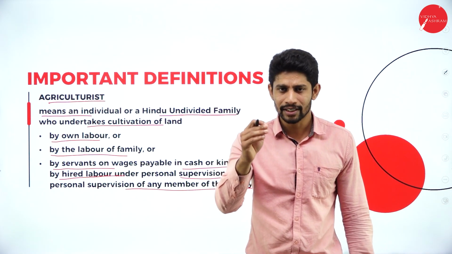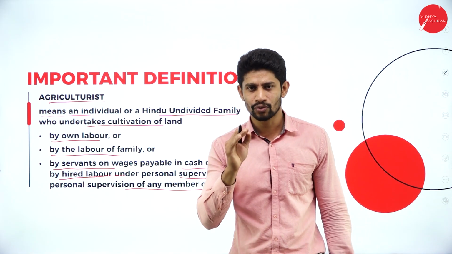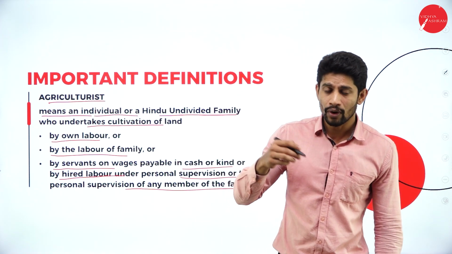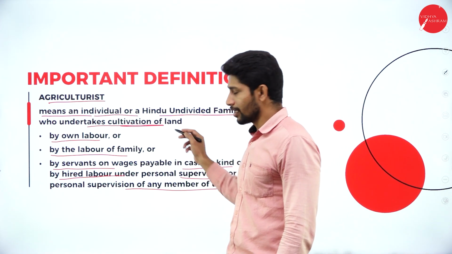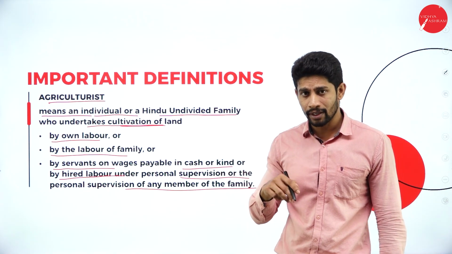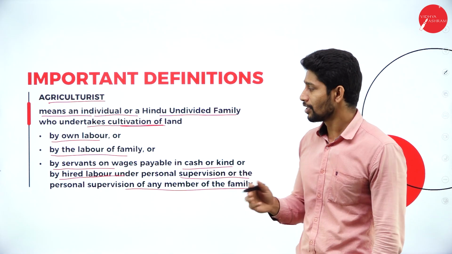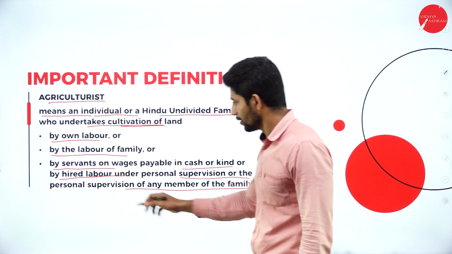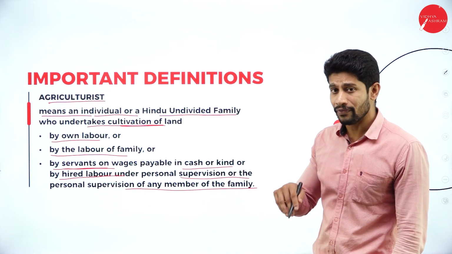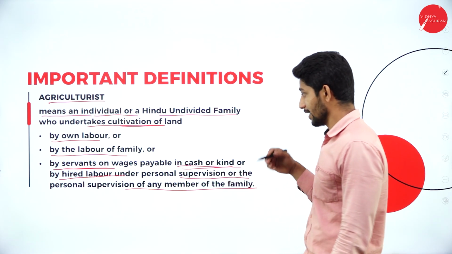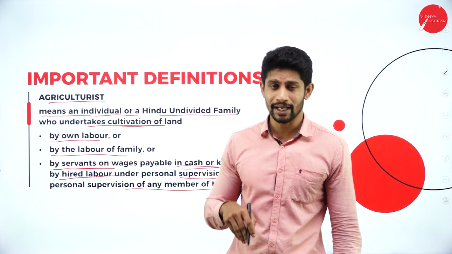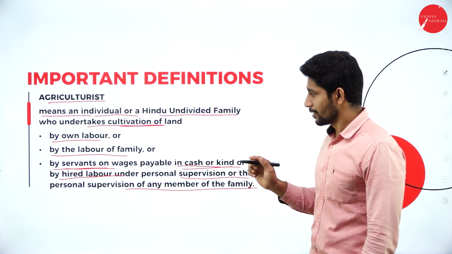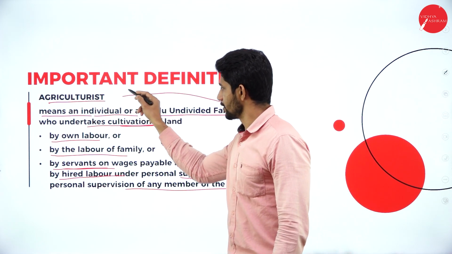So here agriculturist means, according to the CGST Act 2017, any individual or Hindu undivided family who undertakes cultivation of land by own labor or by family members as laborers, or by hiring servants, or by hiring laborers on wages basis in cash or in kind who are maintained by own or maintained by the family members, then that person will be called an agriculturist.